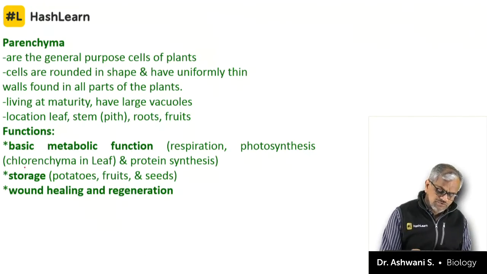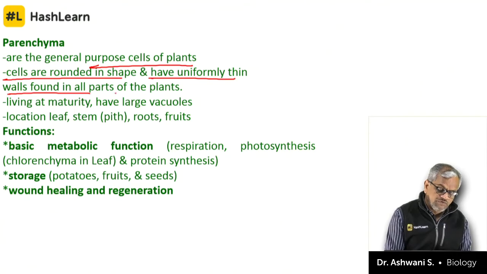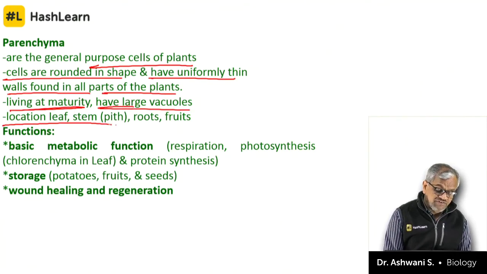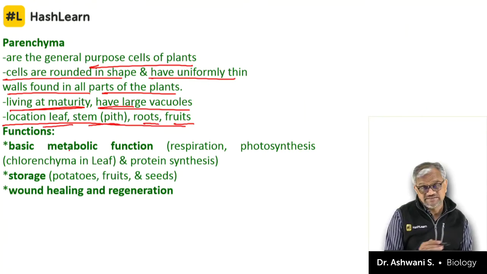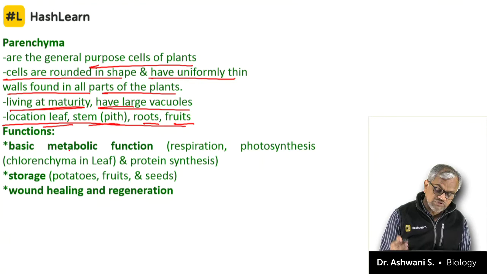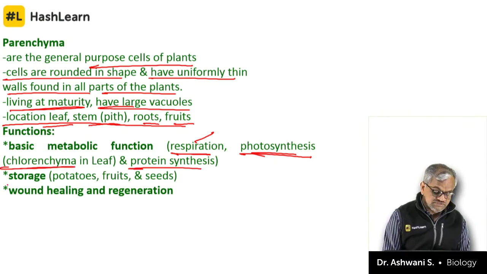As I said, parenchyma are general purpose cells of the plant, rounded in shape, with uniform thickness walls, found in all parts of the plants, living at maturity, with large vacuoles. Everywhere they are found: leaf, stem, root, fruits, anywhere. Wherever you put them, they do that business. Respiration, parenchyma. Photosynthesis, chlorenchyma. Protein synthesis.